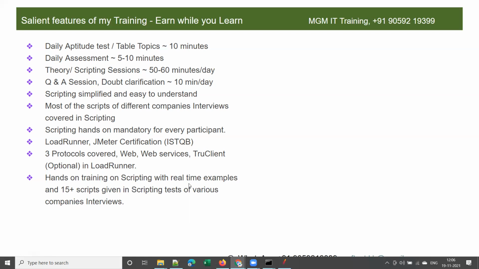And hands-on training on scripting with real-time examples and 15 scripts given in scripting, from various companies' interviews, right? I will show you in the next demo session how easy it is to create a script. The reason I'm explaining is some people feel scripting means we need to write some code. No, we need not write any code from scratch. LoadRunner, JMeter, or any performance testing tool generates the scripts.